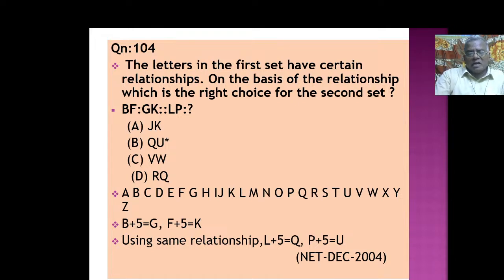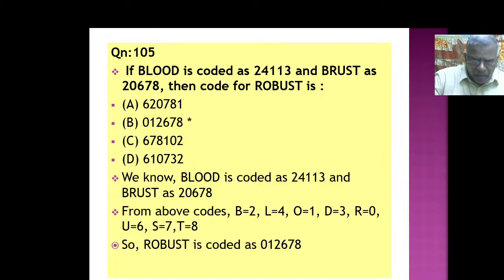It has been asked in 2004. I think we have already done this problem. If blood is coded as 24113, BRUST as a robust.